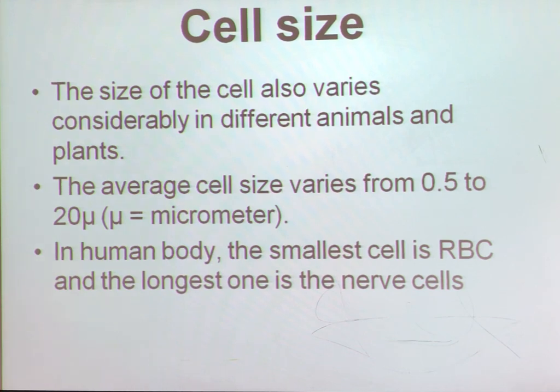If we take an example, the smallest cell is 0.5 to 1 micron, and that is the bacterial cell, and the largest cell is the ostrich egg cell. In the human body, the smallest cell is the RBC and the largest cell is the nerve cell. So, some cells are very small in size, some cells are very big in size.